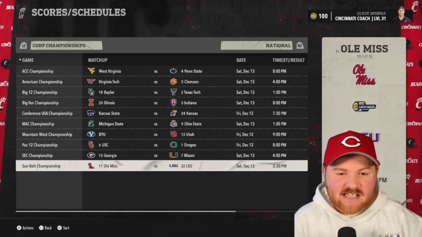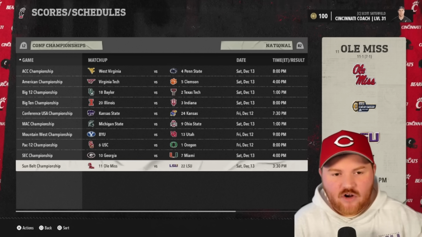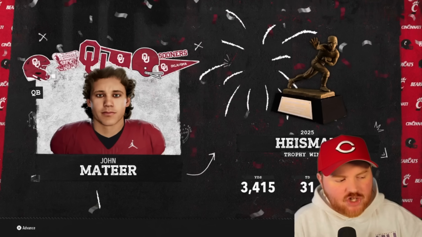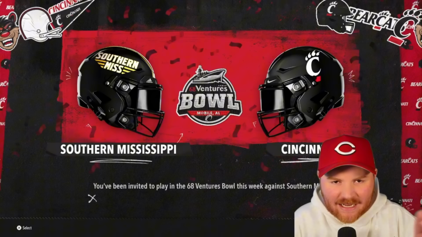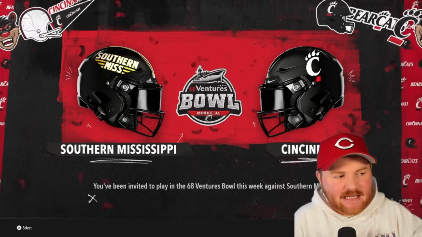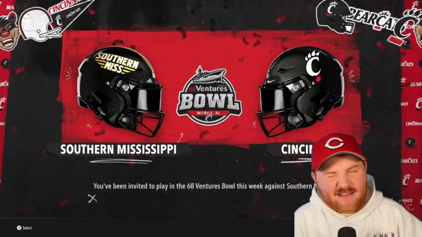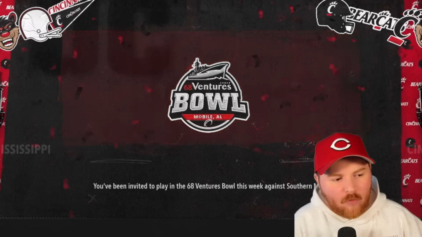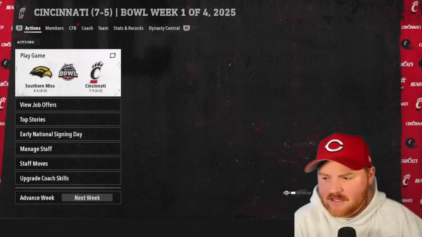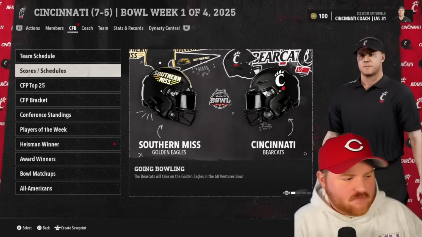This might be the most successful widespread realignment yet as far as getting a bunch of different conferences into the playoffs. Surprise, surprise, John Mateer wins Heisman in the first season. Cincinnati, I was on a 1-year contract coming into this season, got the contract extended by making the 68 Ventures Bowl. We'll take on Southern Miss in this, the MAC versus the Sun Belt in the Mobile, Alabama Bowl, the 68 Ventures. I don't know what that is.